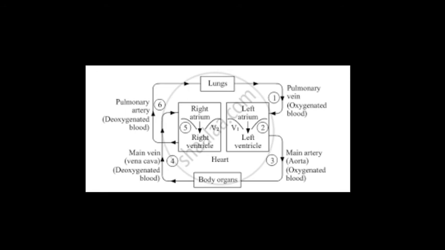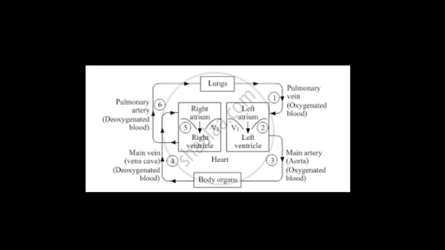In the lungs, deoxygenated blood releases its carbon dioxide and absorbs fresh oxygen from the air, so the blood becomes oxygenated again. This oxygenated blood is sent to the left atrium of the heart by the pulmonary vein, and the circulation begins again and again. So a circulatory system in which the blood travels twice through the heart in one complete cycle of the body is called double circulation.